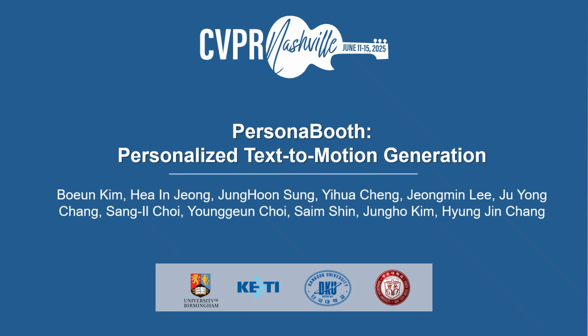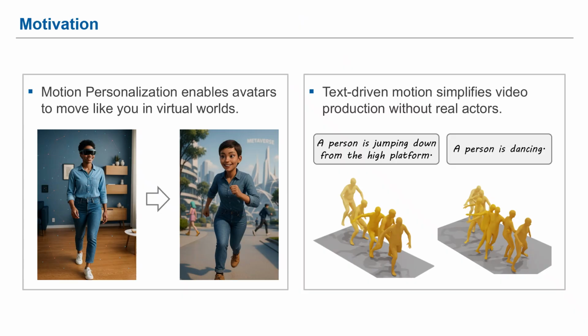In this video, we introduce PersonaBooth, personalized text-to-motion generation. Imagine a scenario where, by recording just a few basic movements of yourself, an avatar in a virtual world can mirror your personal traits and unique motion style. Moreover, if avatar motions could be directed through text, creating video content would become easy without the need for real-life